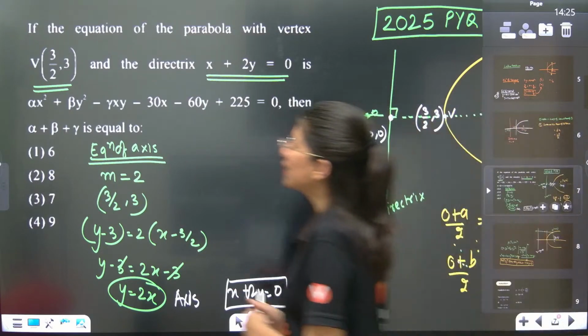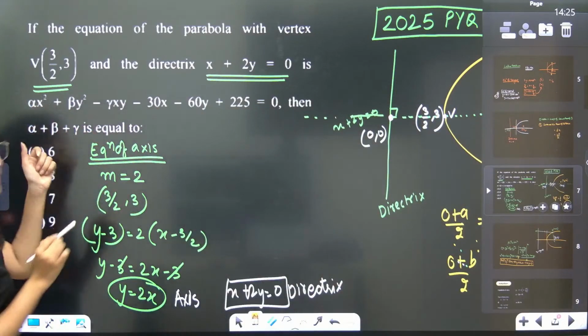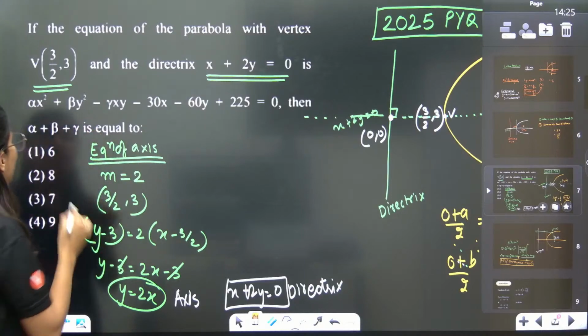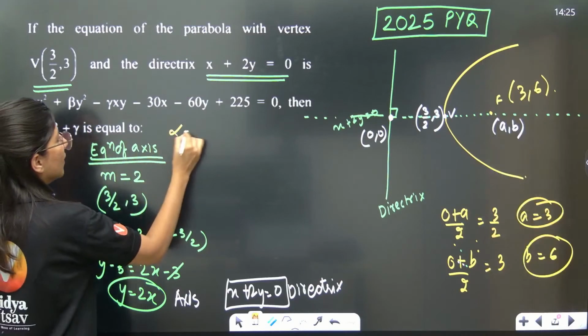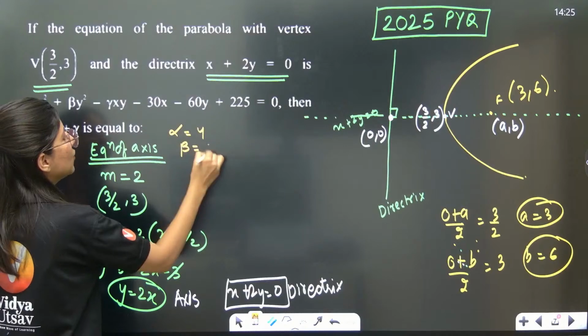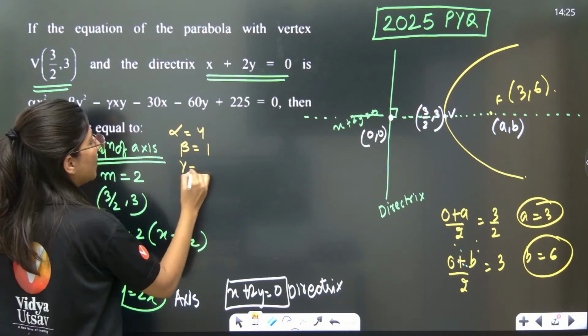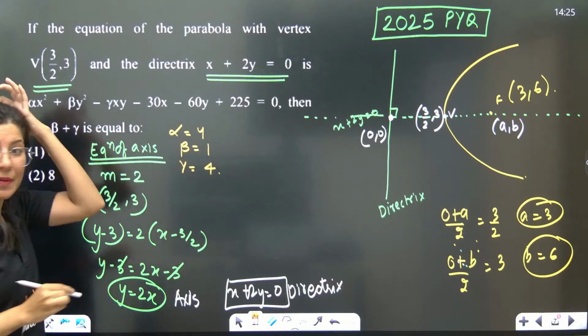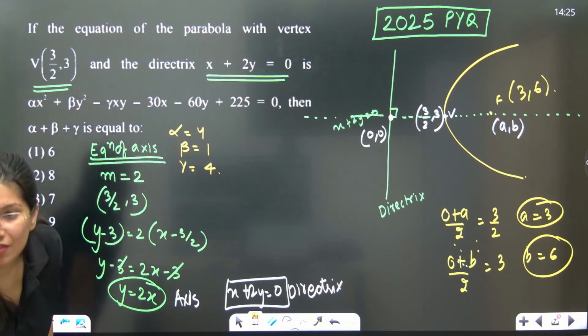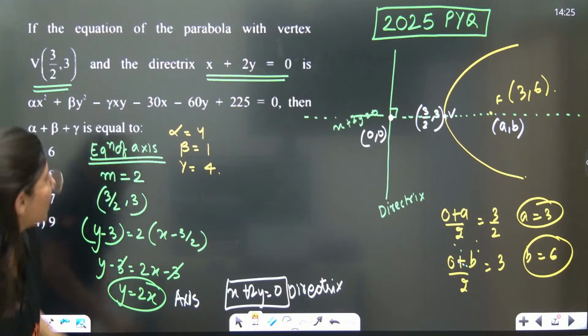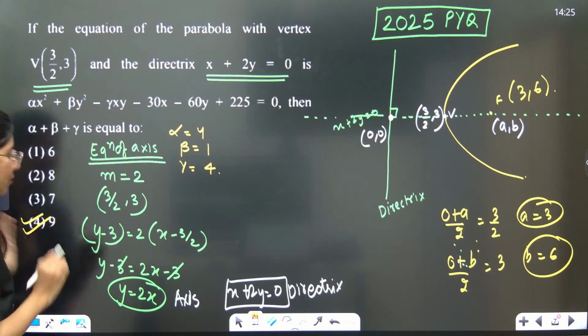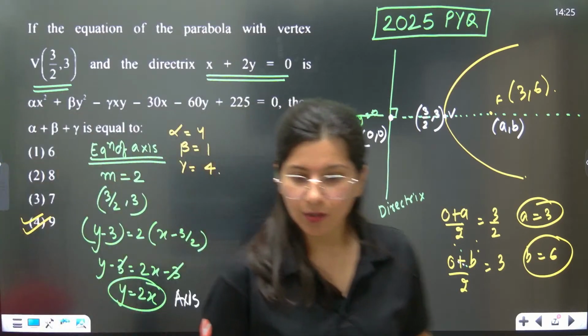Now, alpha x square plus beta y square. If you compare, alpha will be equal to 4, beta will be equal to 1. Now you want gamma. Gamma is, by the way, minus, so gamma is also 4. Alpha plus beta plus gamma, can anybody tell me in the chat box? Alpha plus beta plus gamma will be 9. Option D, absolutely right.